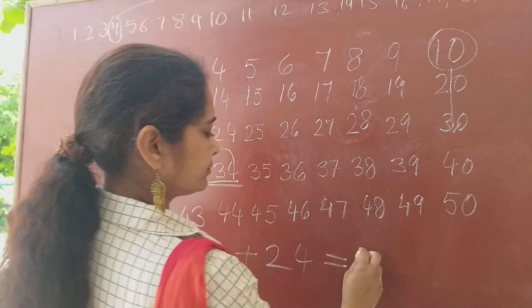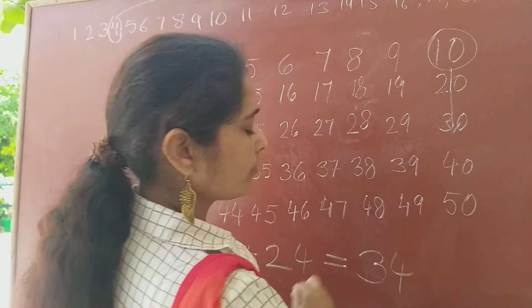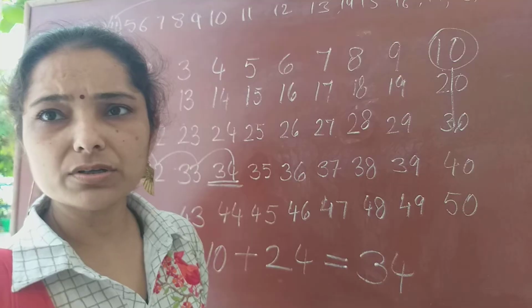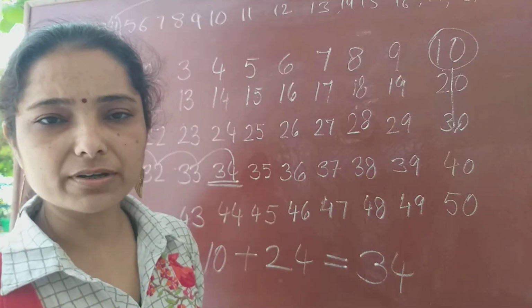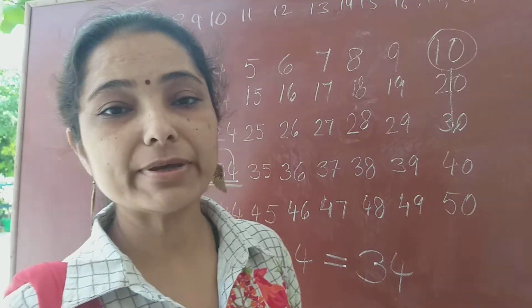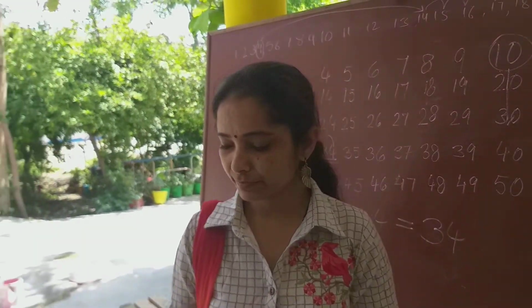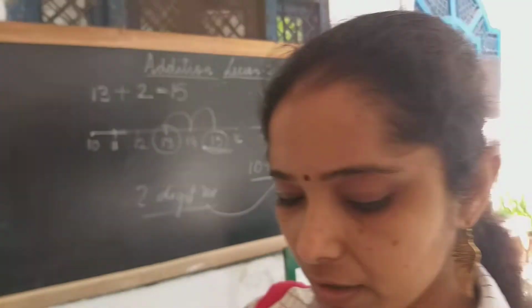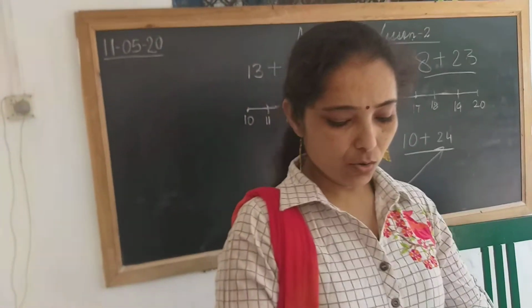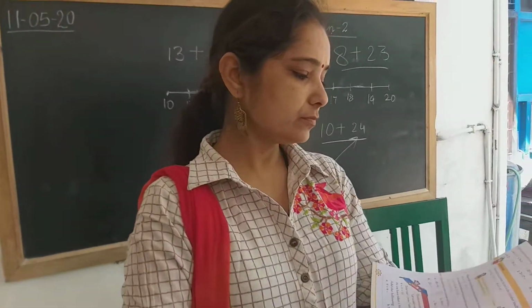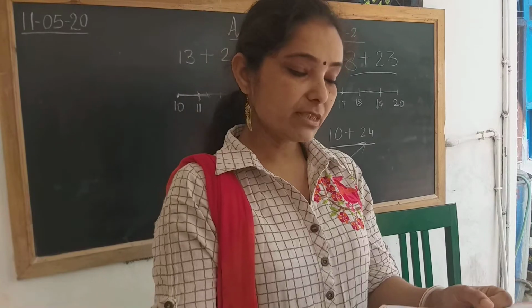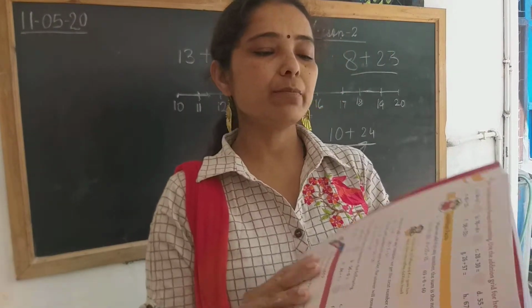Right, children? I hope you understood. Okay, children? And you're liking my method of teaching. Okay. Now come back to the book, children. Come back to the book. Now on page number 34, children. Page number 34.